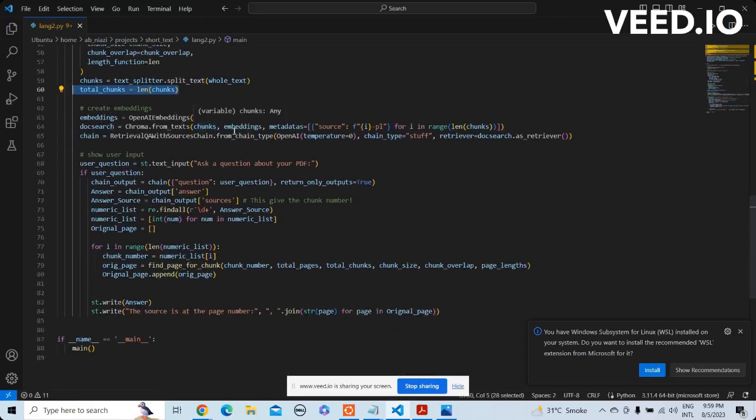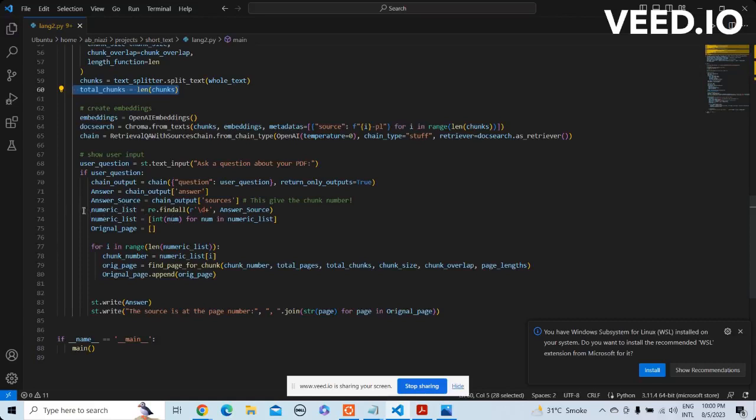Next part, we're going to create the embeddings, OpenAI embeddings. We can give the chunks to the embedding, with the data source, and this is the LangChain platform. Retrieval QA with sources, with the chain type stuff, and retrieve. It will retrieve the chunk, not the text size, not the exact page source. Right. So the user asks the question, and the chain output gives the answer plus the sources. This is a chunk number that it gave. It would not give you the exact page number of the source.